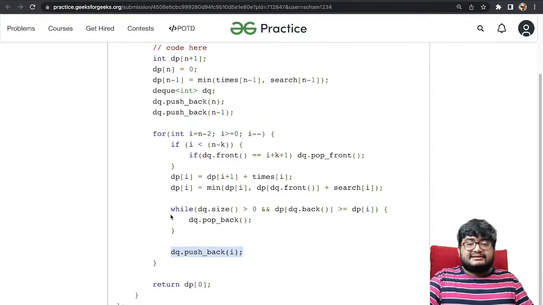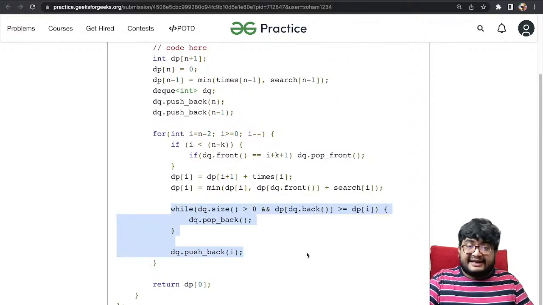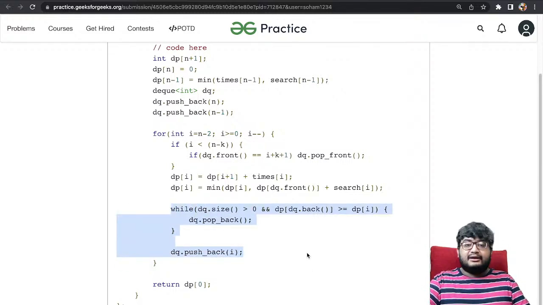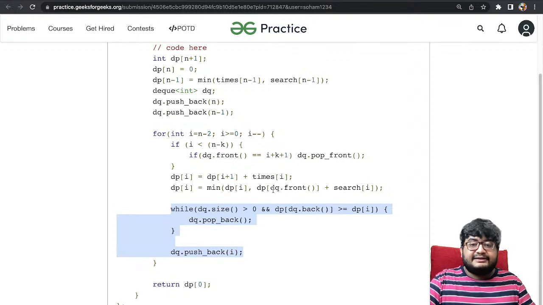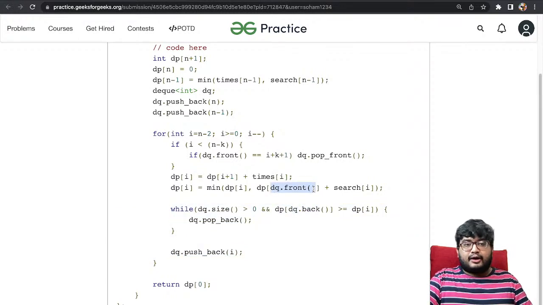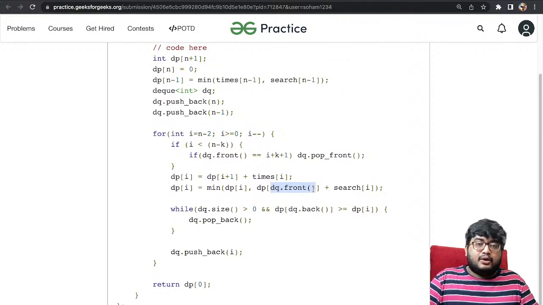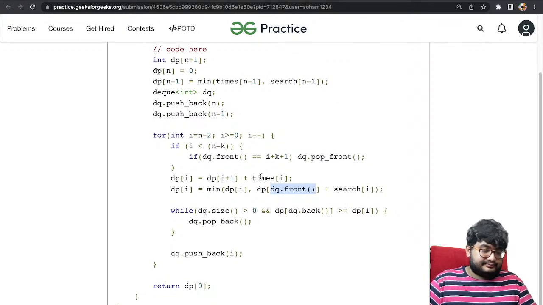So this part is the sliding window. This is the standard sliding window minimum approach that we have done, but this is how we can optimize, right? This part has now become order of 1. We are just using the dq to tell us the minimum instead of looping over i plus 1 to i plus k. Instead of running a loop of length k, we are just using the dq to tell us the minimum. So is this code clear with everyone?